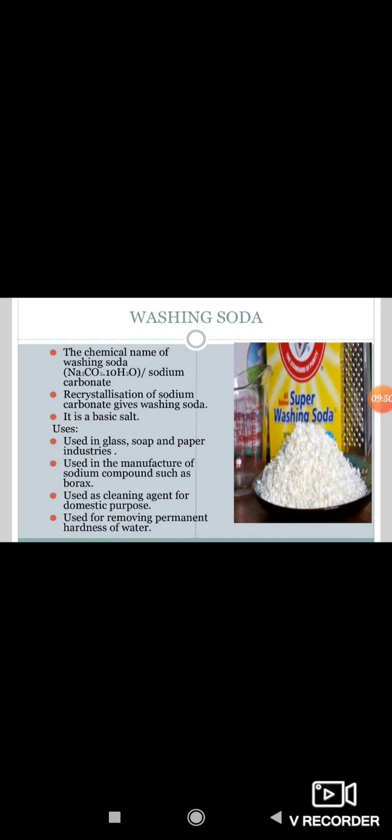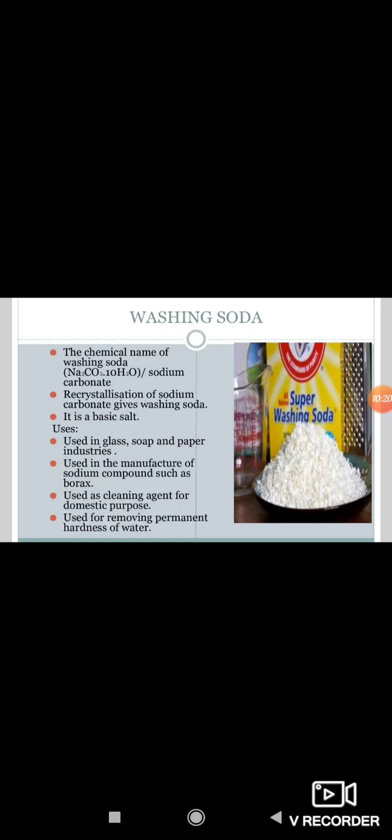Here washing soda is used in the glass, soap and paper industries. It is also used in the manufacture of sodium compounds such as borax.